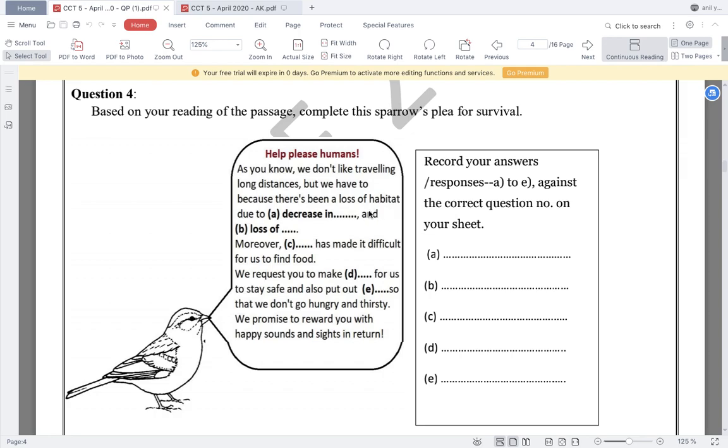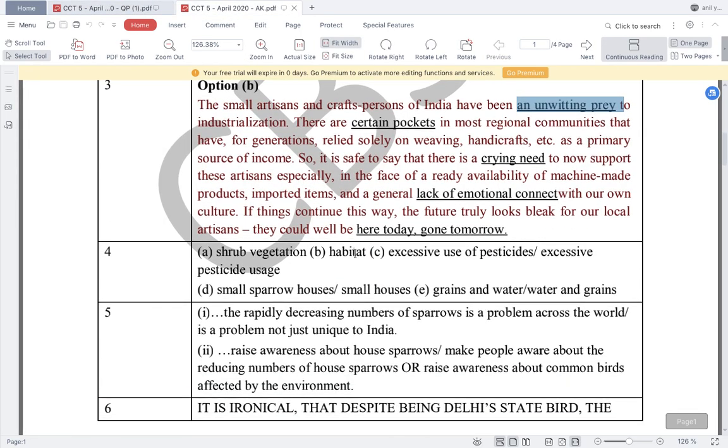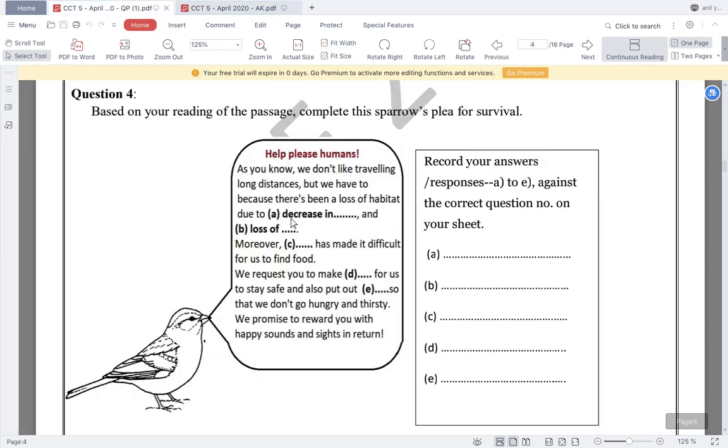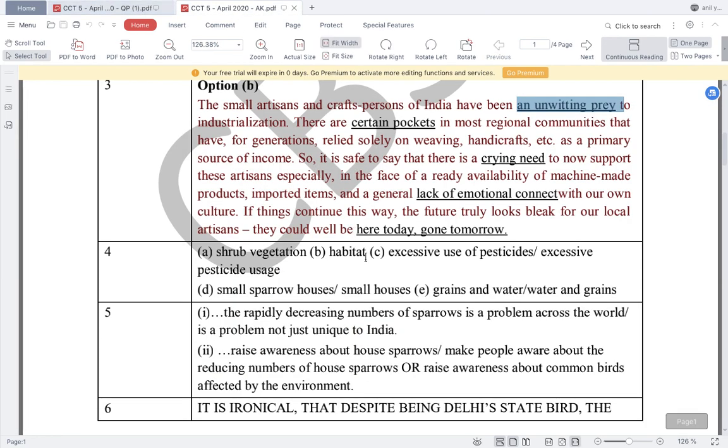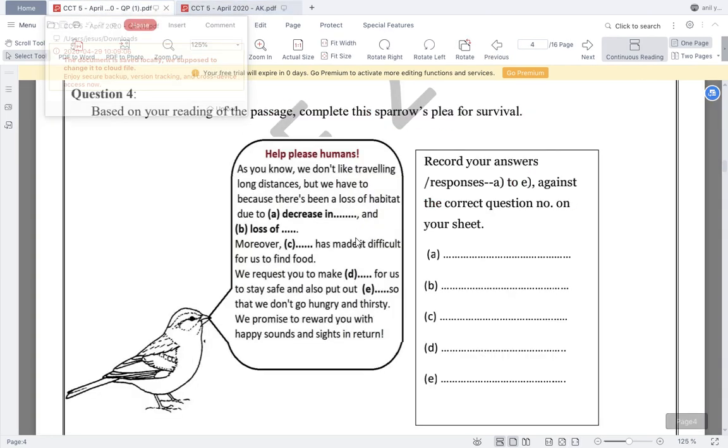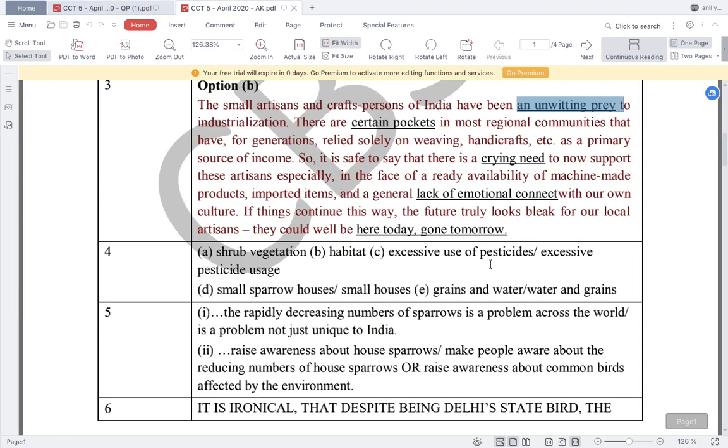There has been a loss of habitat due to decrease in, let's find out the answer, shrub vegetation. So there has been loss of habitat due to shrub vegetation. There has been a loss of habitat. And then why are they not able to? The option number C is they are not able to find food because crops have been sprayed with excessive use of pesticides and pesticide usage.